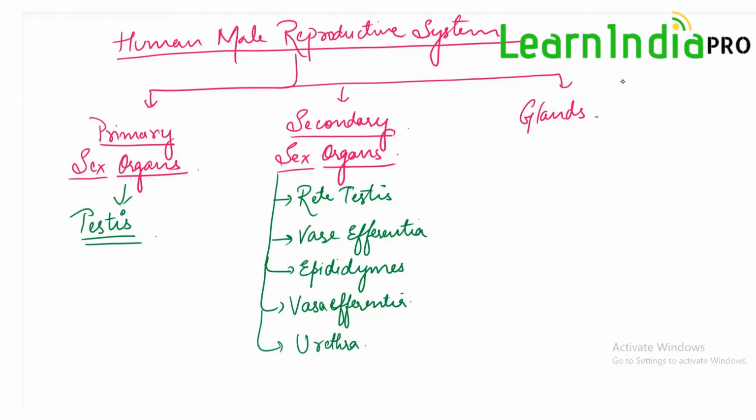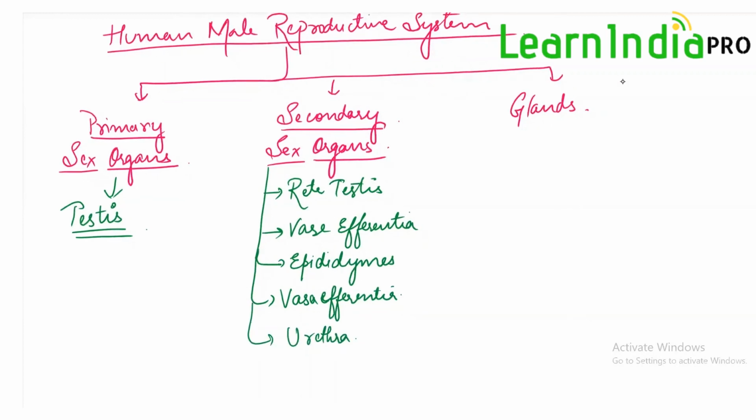Now there is one more part of the sex organs, that is the external genitalia, which is also part of the reproductive system, or you can say genital organs. Then glands.